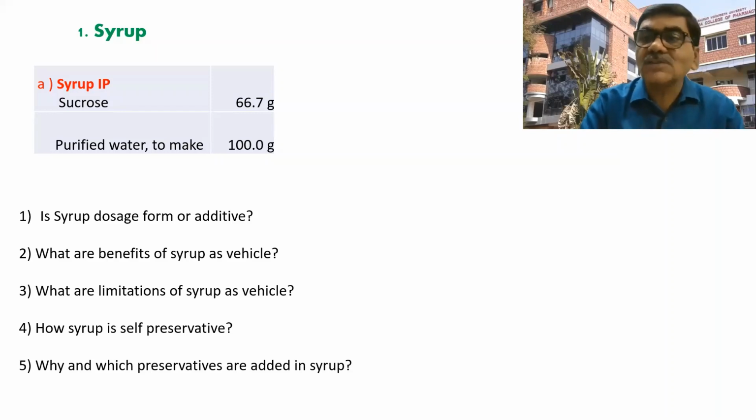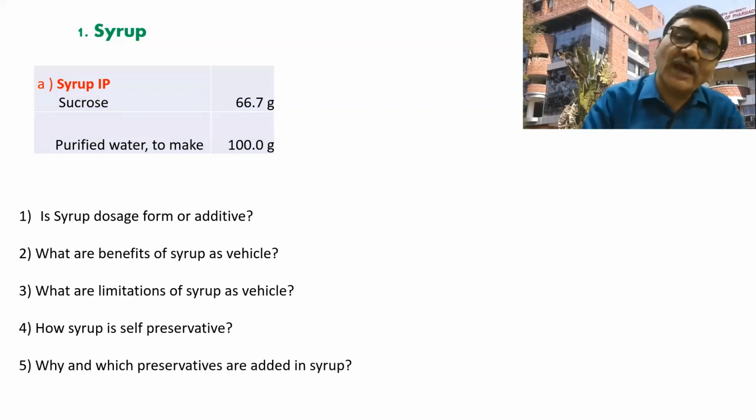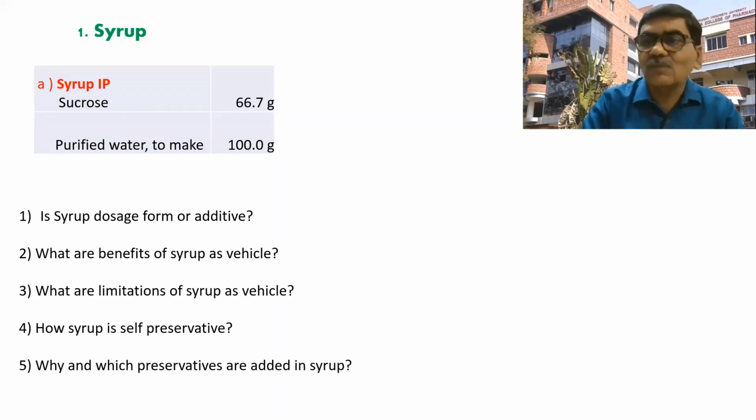If the concentration of sugar in the water is less, not 66.7%, then what will be the growth of microorganisms? Likewise, we have to explain whether the syrup is a preservative or not. Secondly, IP also mentions adding a preservative in the syrup. Then why? Usually, if you want to use this syrup for long term, then definitely it requires adding a preservative. So which are the preservatives mentioned in the IP to add? This is also important, correct?